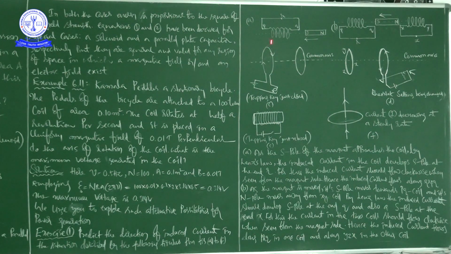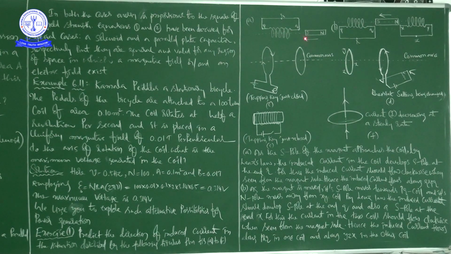It is like a coil having some number of turns, which is connected to some R value, right? And its ends are P and Q, and there is a magnet, S and N. This you can imagine, right? So when the magnet is moving, what happens, and what is the direction of the induced current, that he is asking.